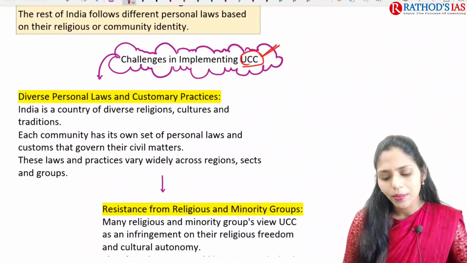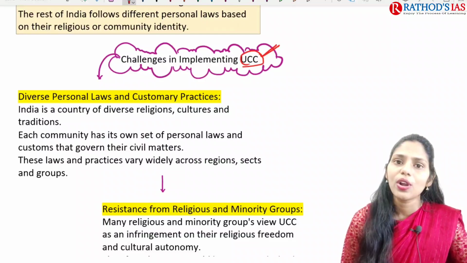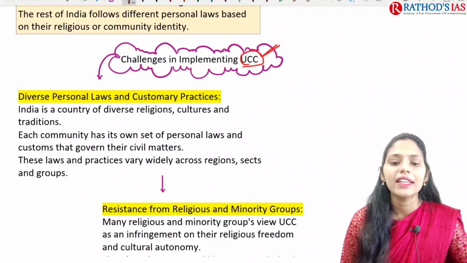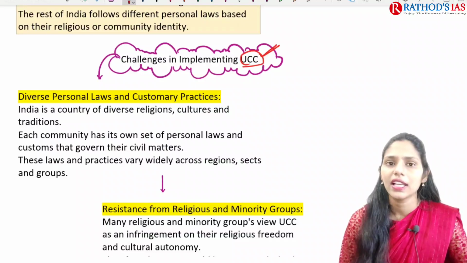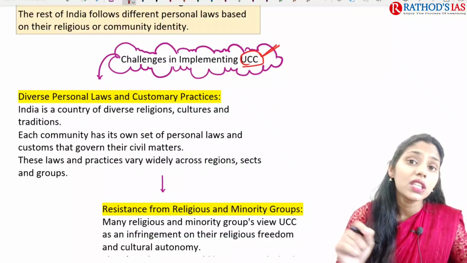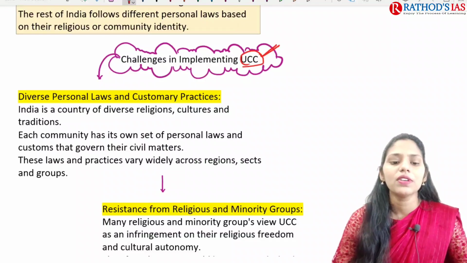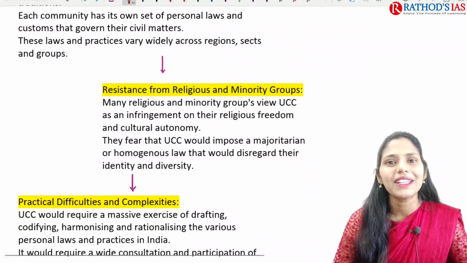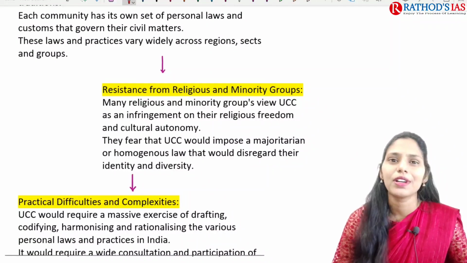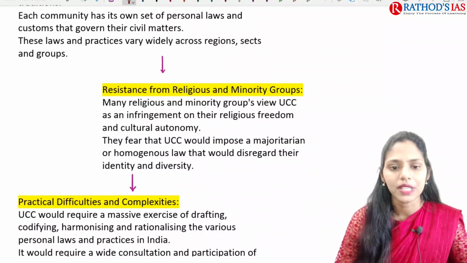Even each community has its own personal laws and customs. These laws and practices vary widely across regions, sects and groups. Because of this, it is very difficult to impose this Uniform Civil Code in India. And next one is, if we want to implement this UCC, there will be protests by different religious and even minority groups as well.